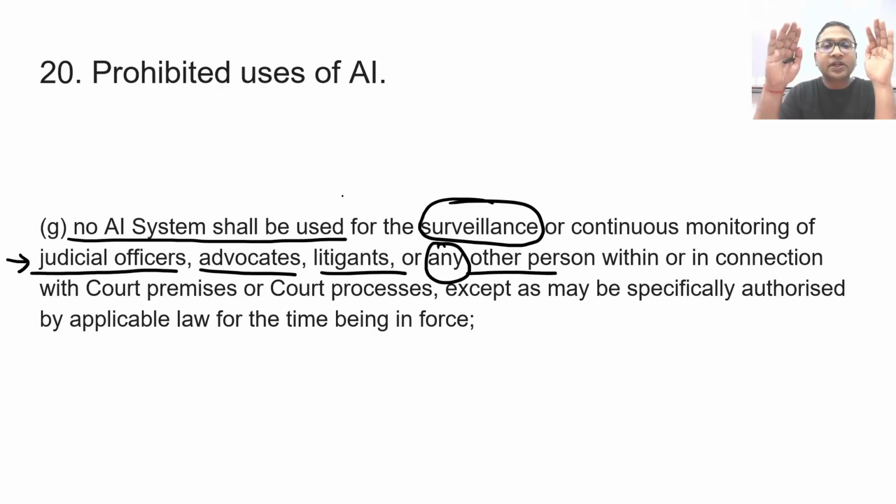This particular provision does not prohibit surveillance. This prohibits surveillance done through AI systems, and that too in the court premises and processes.